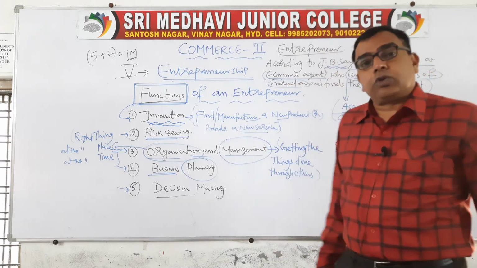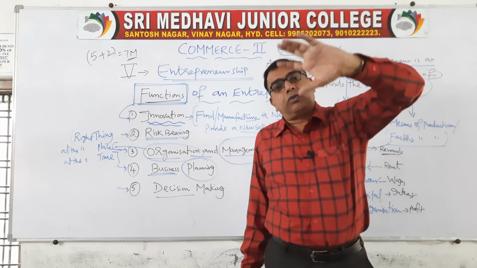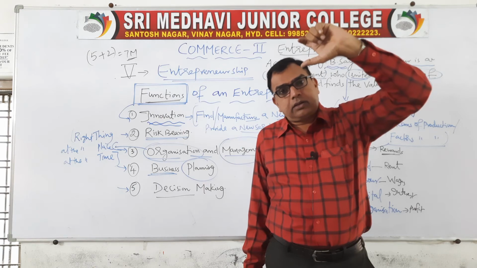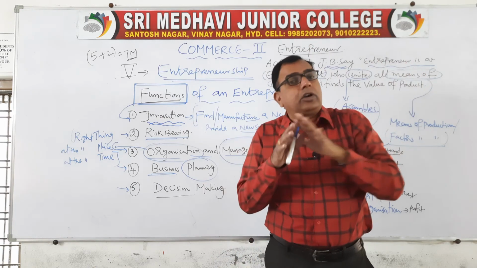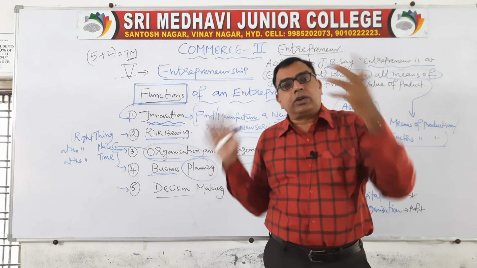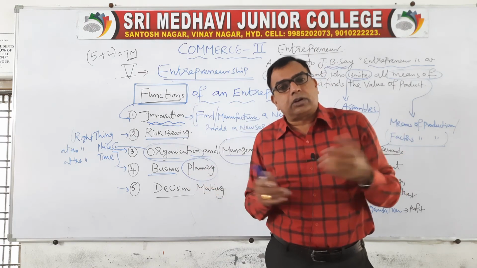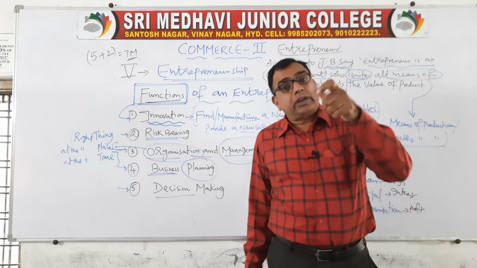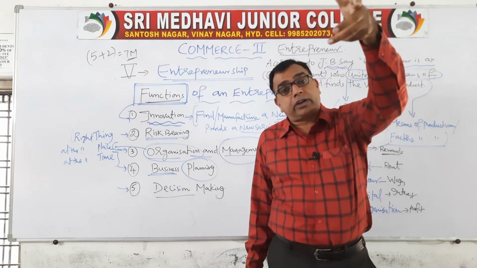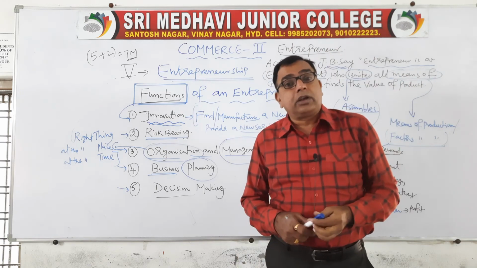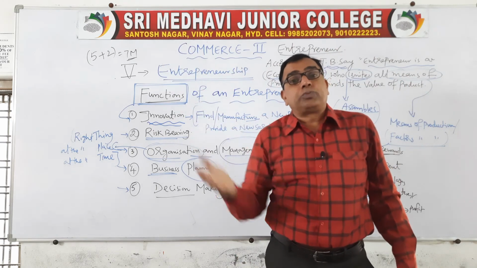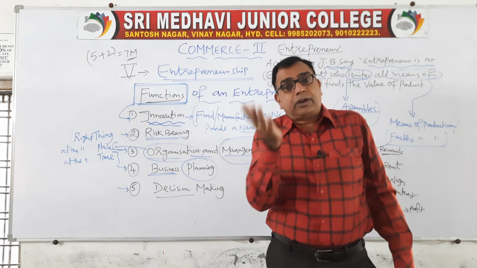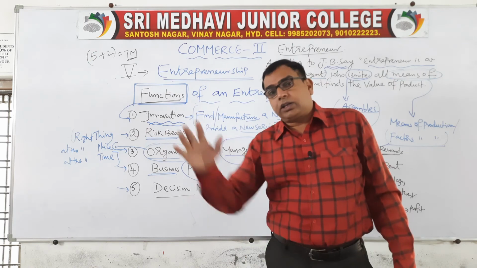As in my previous class, I told you that many students do not know what they want to become. Clear? What is their goal? They did not define it, so blindly they follow others. That way it is not going to work out. So the entrepreneur has to plan what product he has to manufacture, where he has to establish the factory, how many units he has to manufacture, what his target is, everything he has to plan. He even has to plan alternative methods. If one plan does not work, go for the alternative plan.